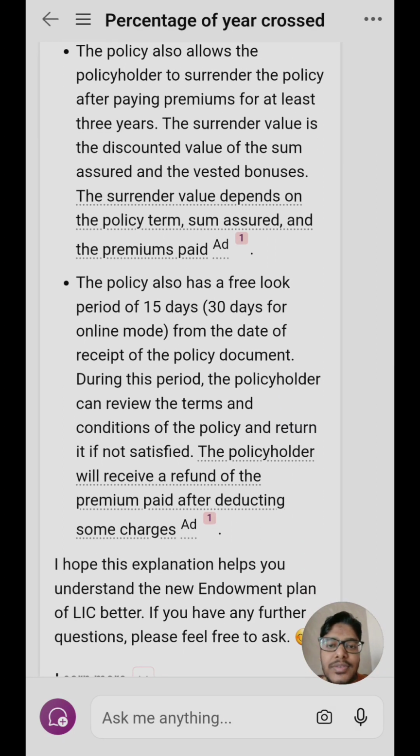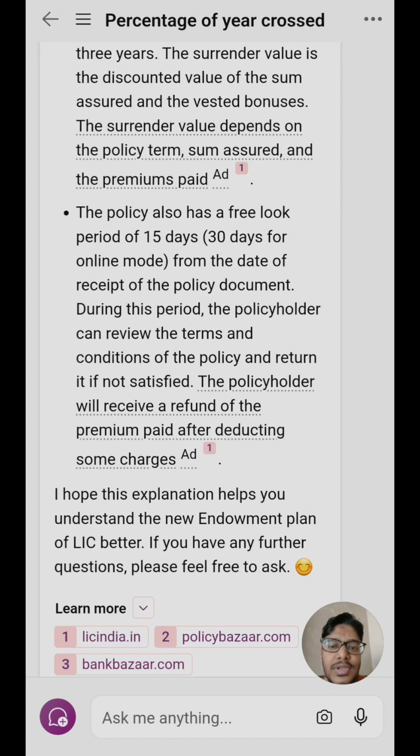The policy has a free look period of 15 days from the date of receipt of the policy document. During this period, the policyholder can review the terms and conditions of the policy and return it if not satisfied. The policyholder will receive a refund of the premium paid after deducting some charges.